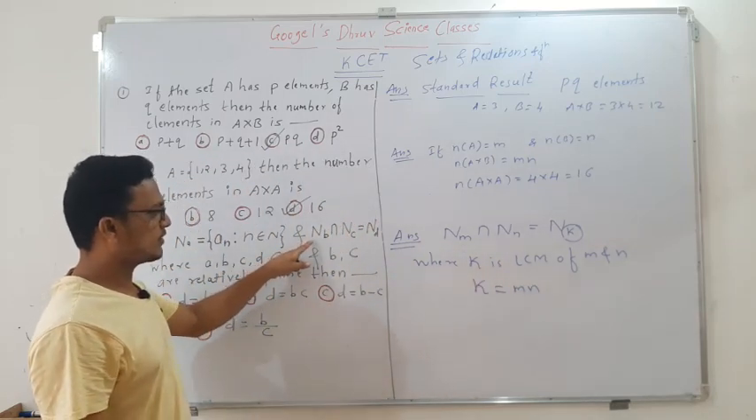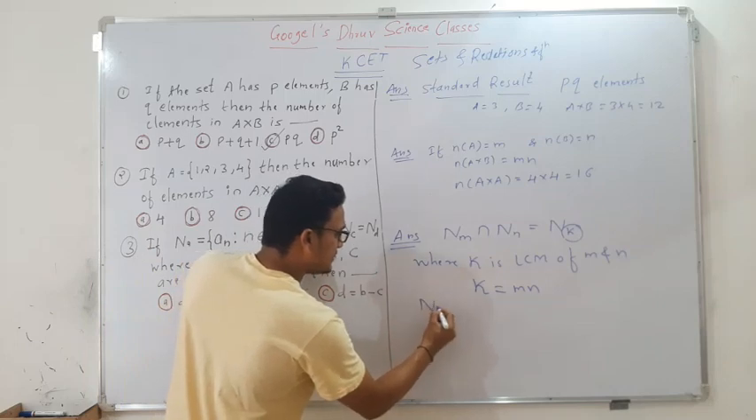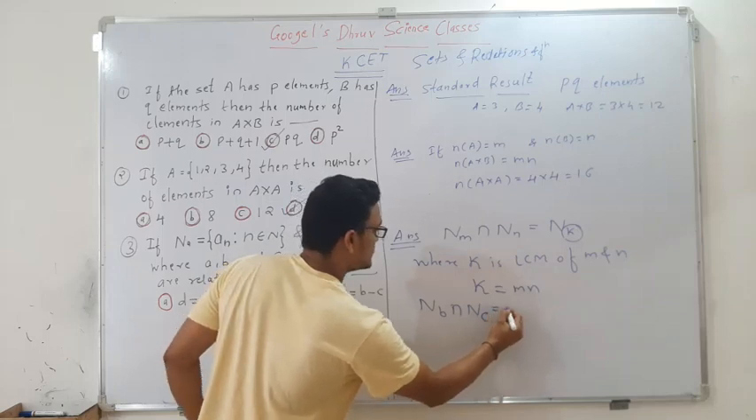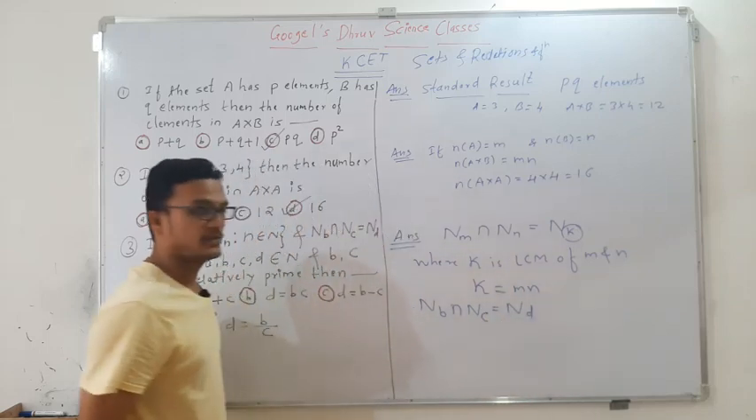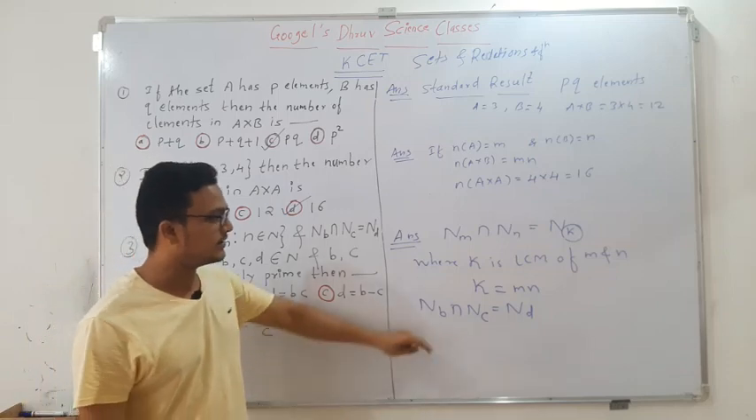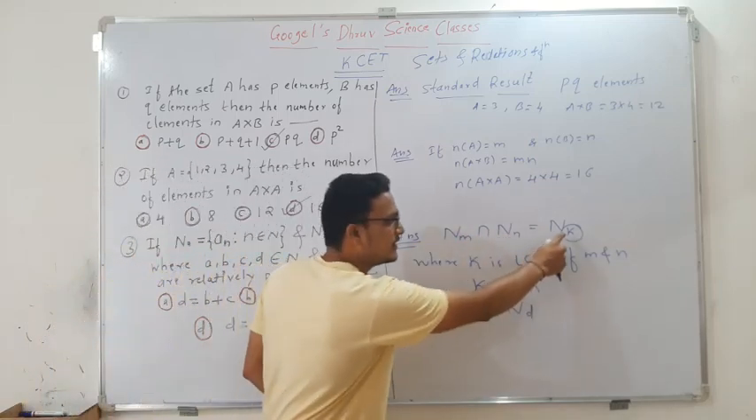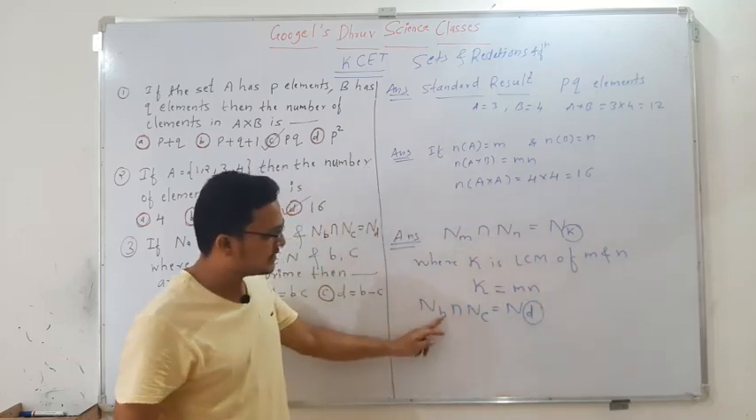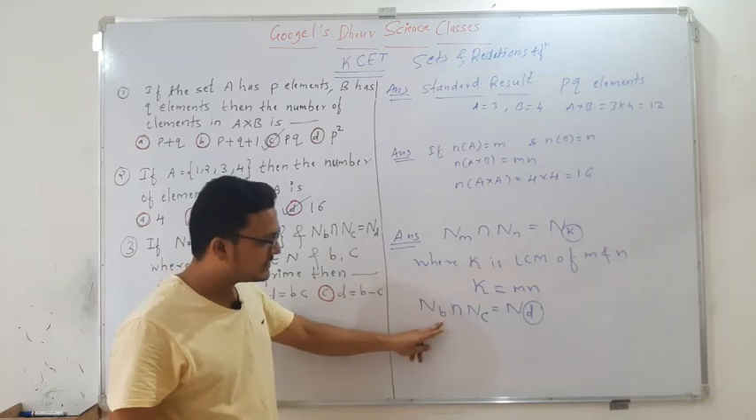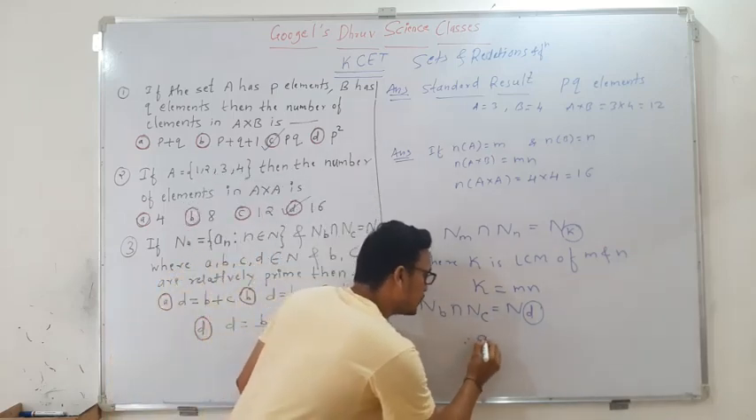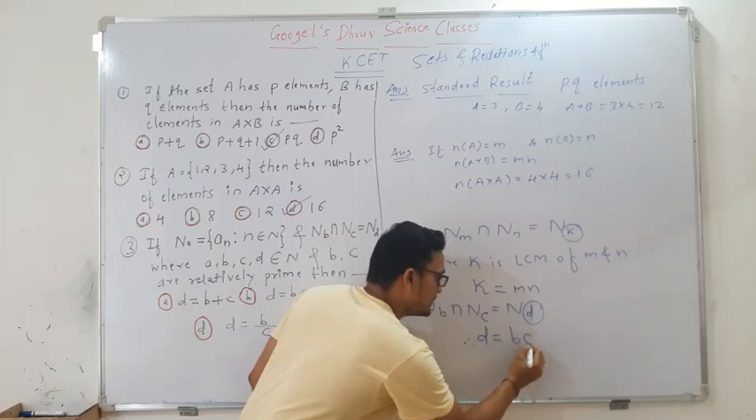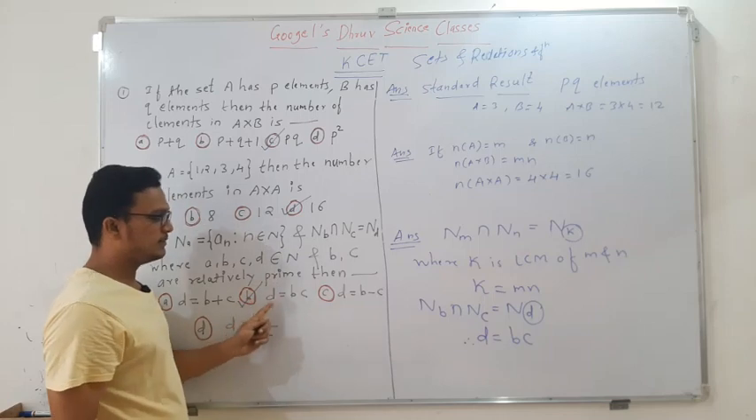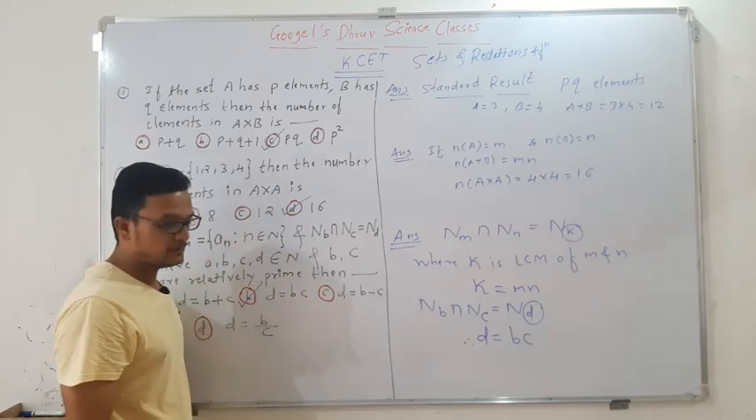Now come to this question. Here they have given NB intersection NC which is equal to ND. Then we want D equal to what? As per the result I have given, here K is the LCM of M and N. Therefore here D is the LCM of B and C. So what will be the LCM of B and C? That is BC. So D is equal to BC. Which option is correct here? I think option B will be correct, that is D equals BC.